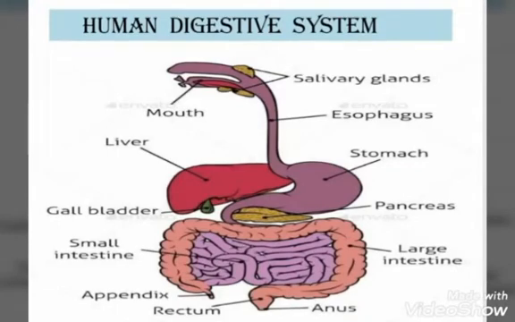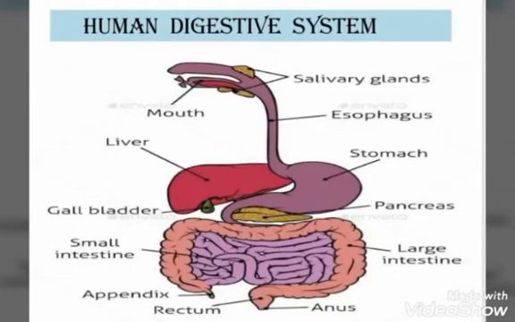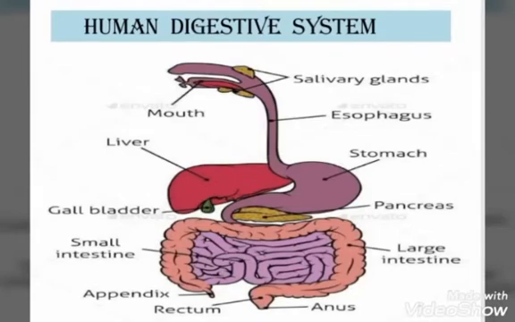The small intestine is a long tube consisting of three parts: duodenum, jejunum, and ileum. The first part of the small intestine that receives the chyme is about 20 to 25 centimeters long and is called the duodenum. The remaining parts of the intestine are the jejunum and ileum. Jejunum is 2.5 meters long. The food that remains undigested in the duodenum is completely digested in the jejunum and ileum, and the food that still remains undigested in the ileum is then moved toward the large intestine.